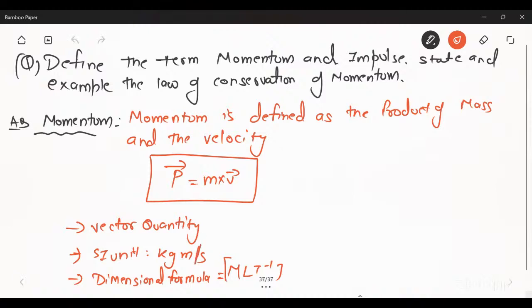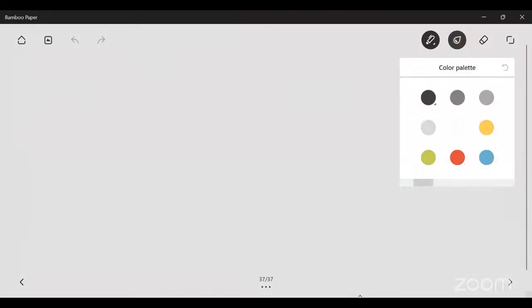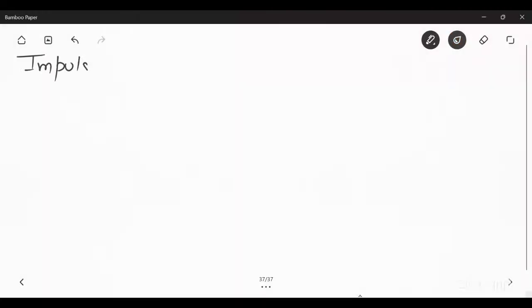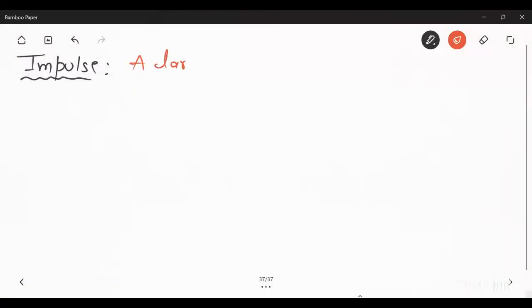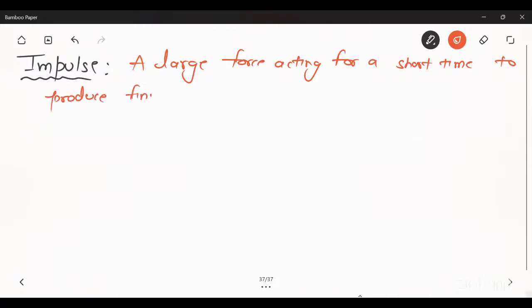So that was momentum. Now next is impulse. What is impulse? Impulse is a large force acting for a short time to produce a finite change in momentum.